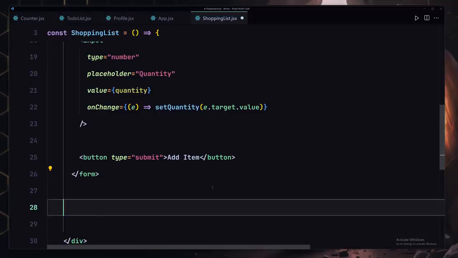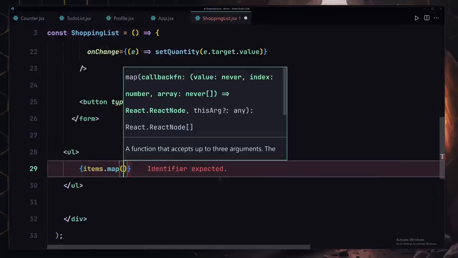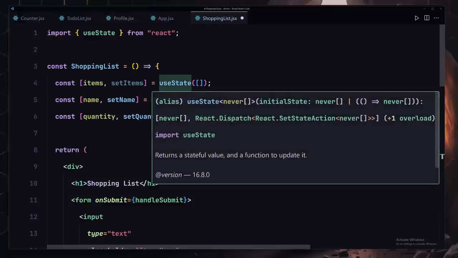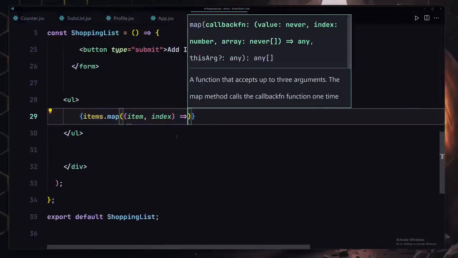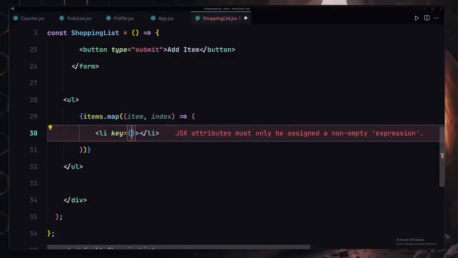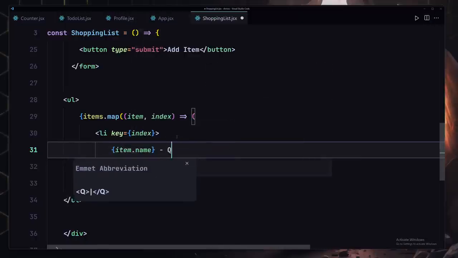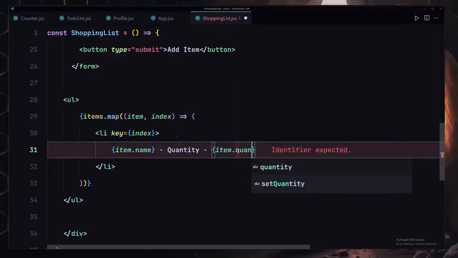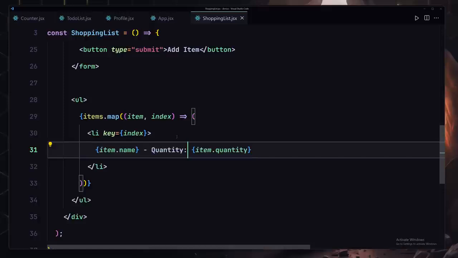So to show them, we're going to be using our ul, and inside this ul we are going to be using items.map, and we have that items which we have declared up above. We have all of that items right here. It's going to take the item and it's going to also take the index as well, and inside there we are going to be providing our li, and it's going to take the key, and key will be coming from the index. And for the value we are going to be using item.name, and then we are going to be also providing the quantity, and quantity will be item.quantity. There we go. Or you know what, let me just change there to semicolon. So I'm going to save my file.